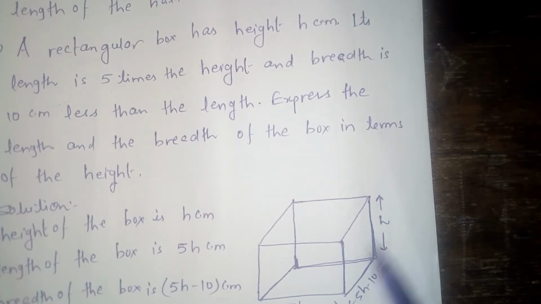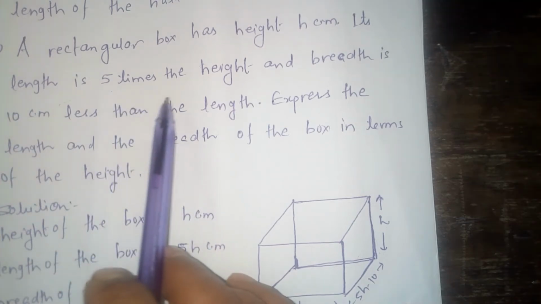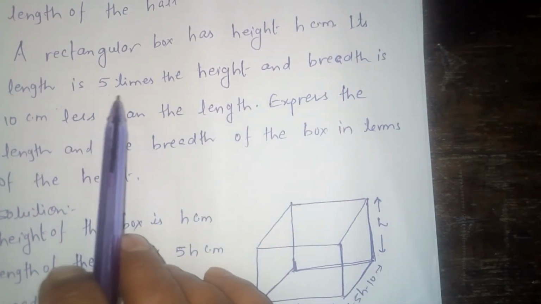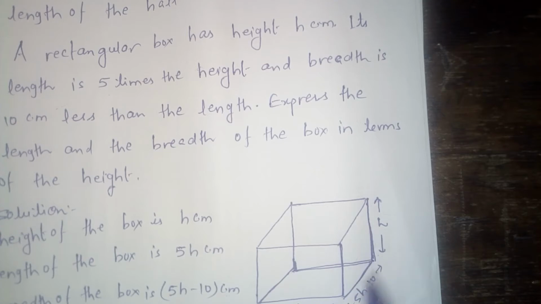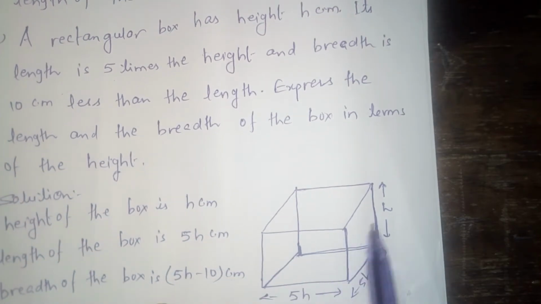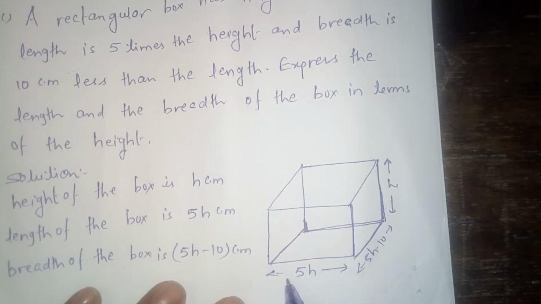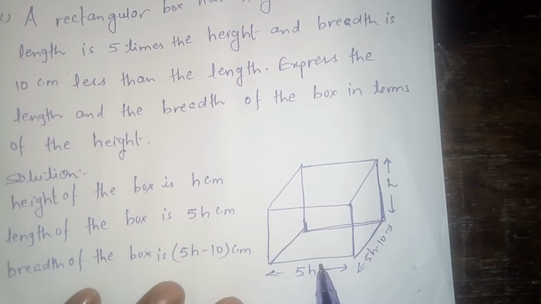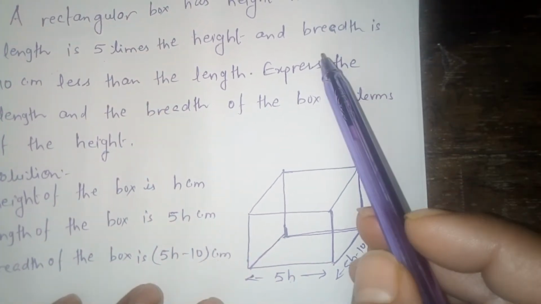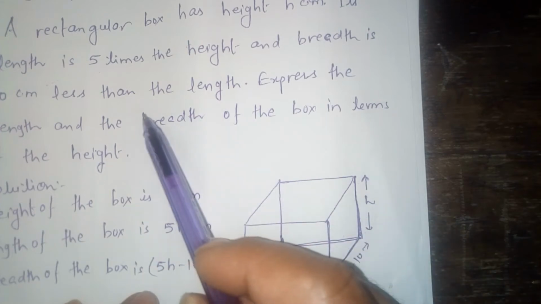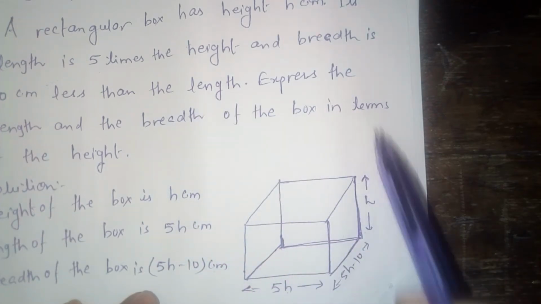Okay, and its length, according to the statement, is 5 times the height. So length will be 5 times the height, meaning 5 into h. So the length of the given rectangular box is 5h centimeters. Okay, and breadth is 10 centimeters less than the length.